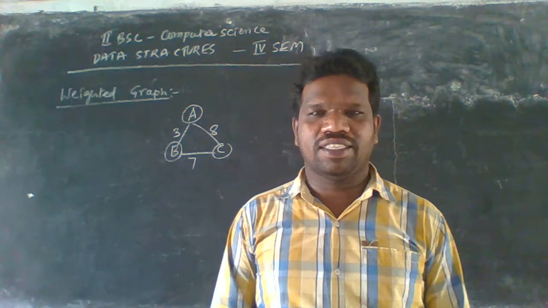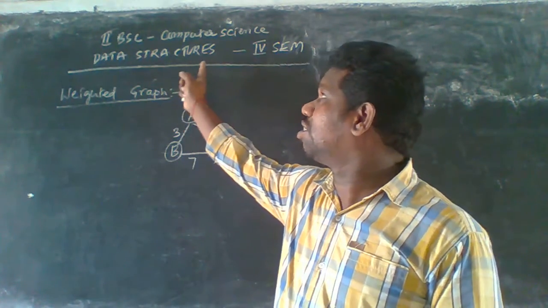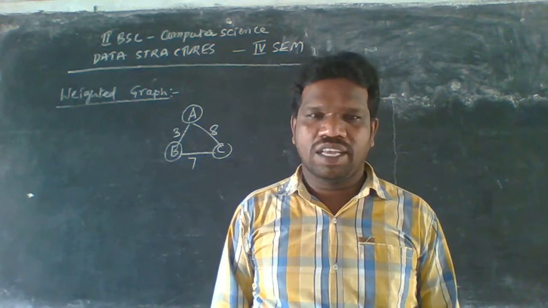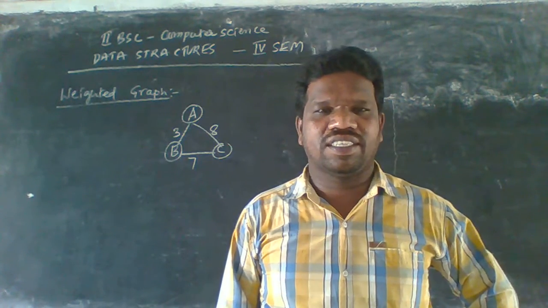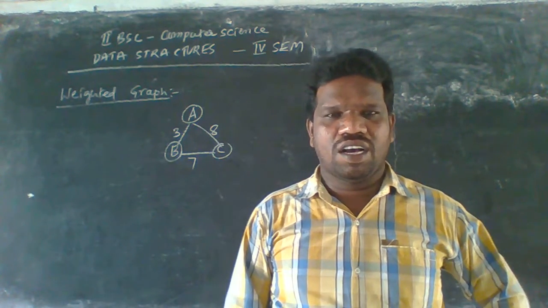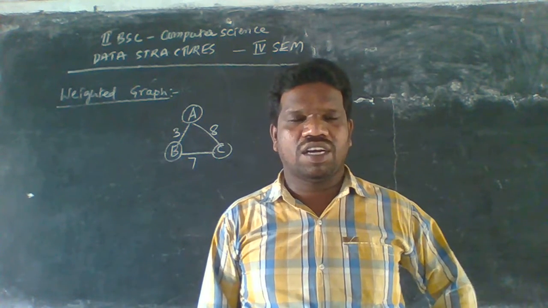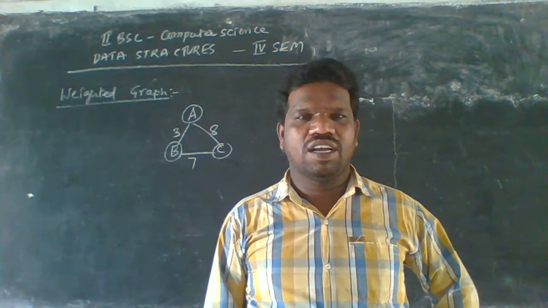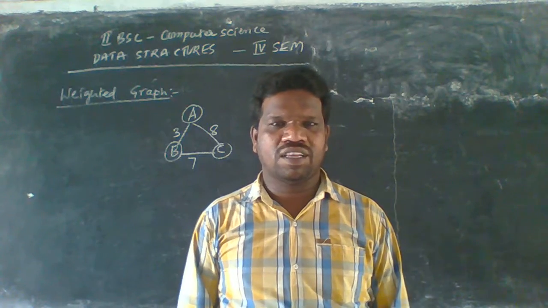In this session, I'm going to talk about data structures. This comes in the second BSc Computer Science paper in the fourth semester, paper named data structures. In the previous class, I discussed graphs, total degrees, in-degrees, out-degrees, and simple paths.